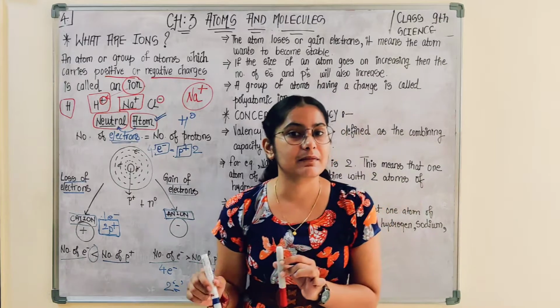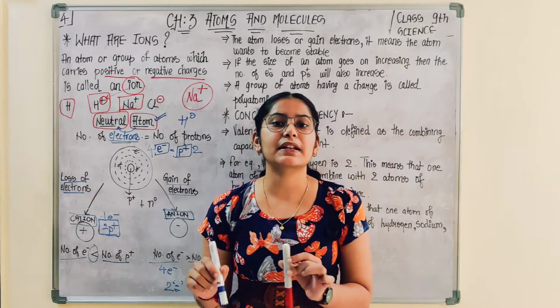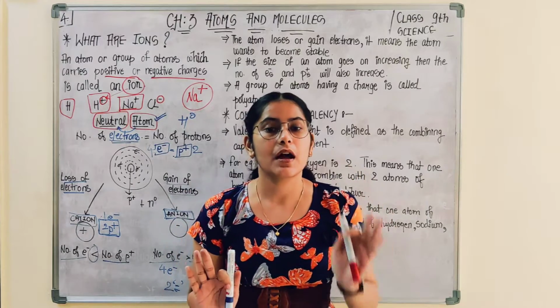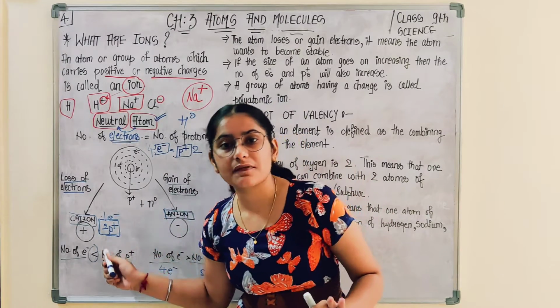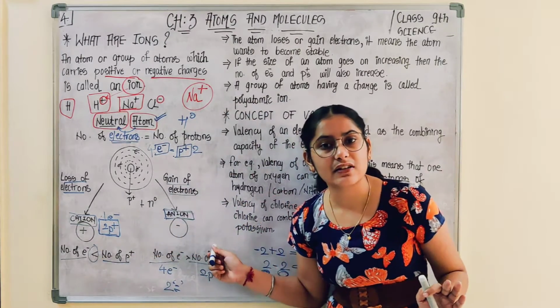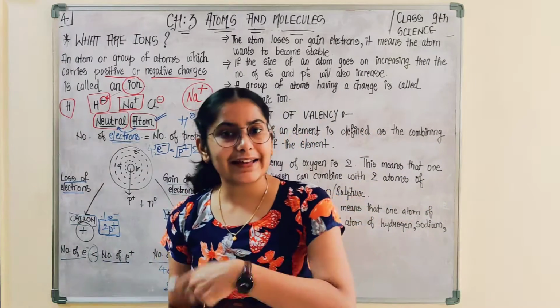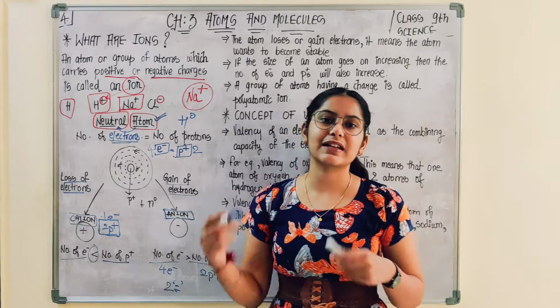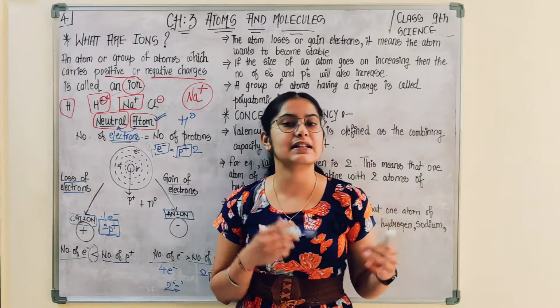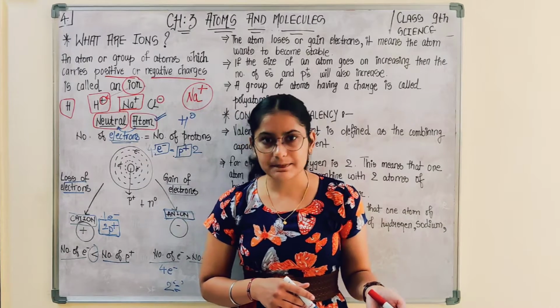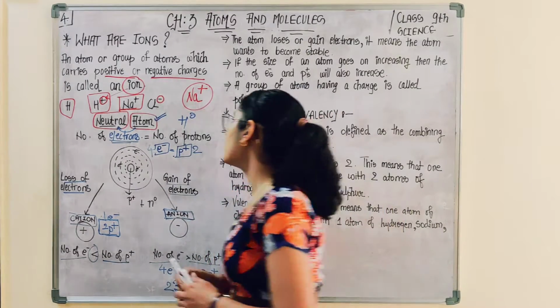If they are the same, that particular atom is a neutral atom, just an atom. But if there is loss of electron or gain of electron, that leads to the formation of a cation or anion, depending on whether it is a loss or a gain of electron. Are you getting it? Simple concept? Okay, we move on to the next.